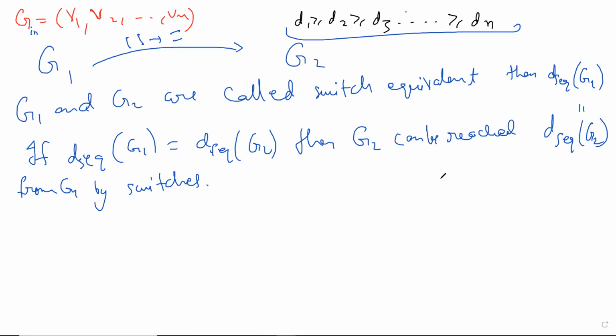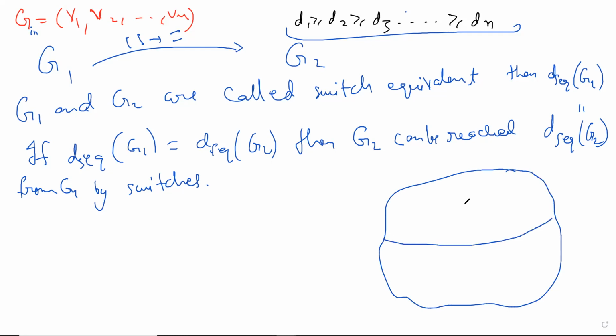So the point is this. This is the idea. Look, you have a graph G1. Everything is certainly happening in the orbit. That is certainly the case. But the point is this. You take two graphs which have the same degree sequence and we want to reach from G1 to G2. Here are the ideas. It's not a proof.